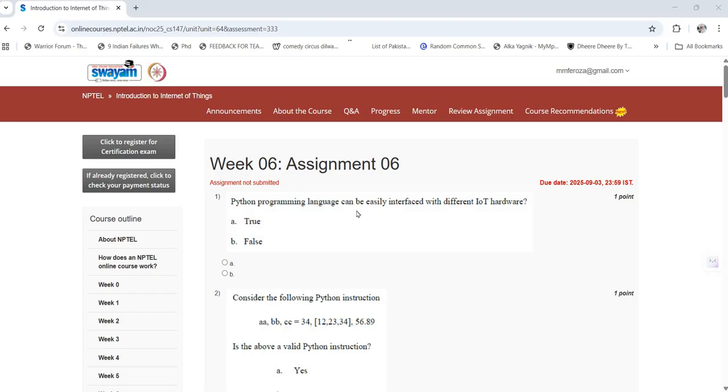First question is Python programming language can be easily interfaced with different IoT hardware. So the answer is true, that is A.